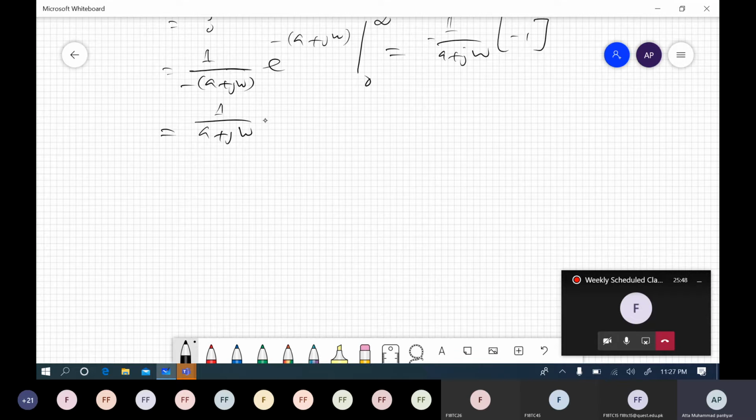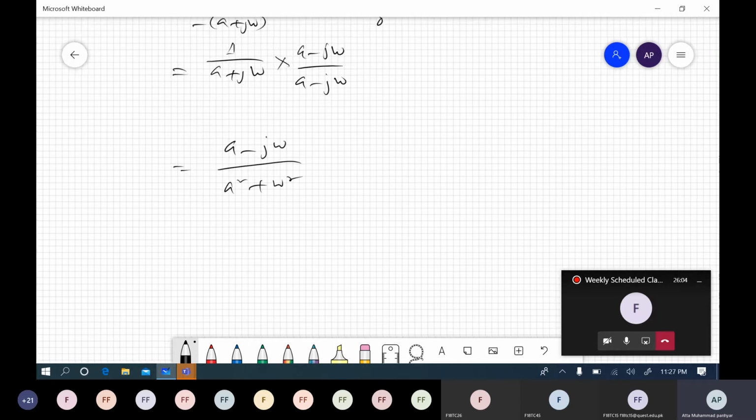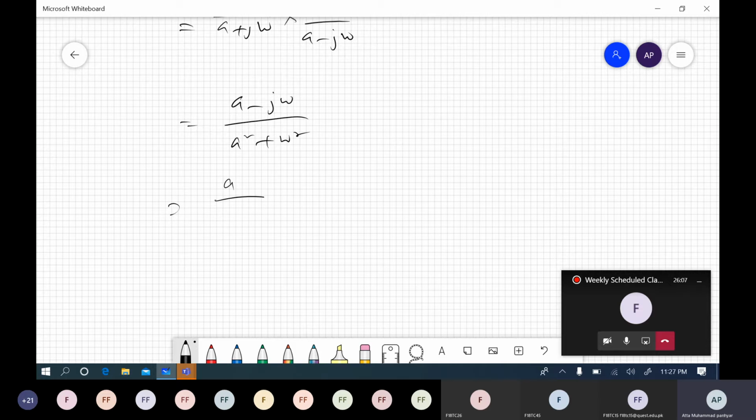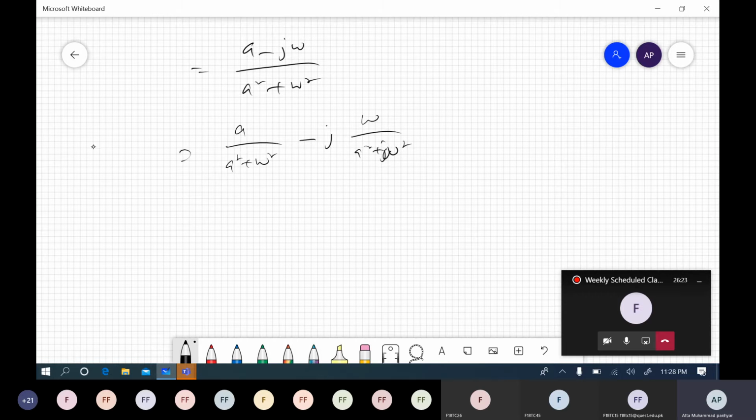So if you rationalize it, this must be equal to a minus j omega upon a square plus omega square. Now we can write it as a upon a square plus omega square minus j omega upon a square plus omega square. So this is x of j omega.